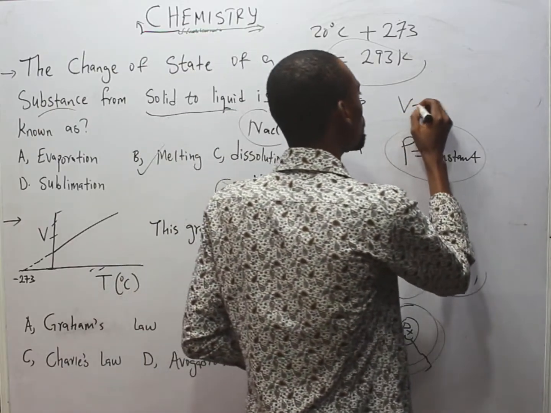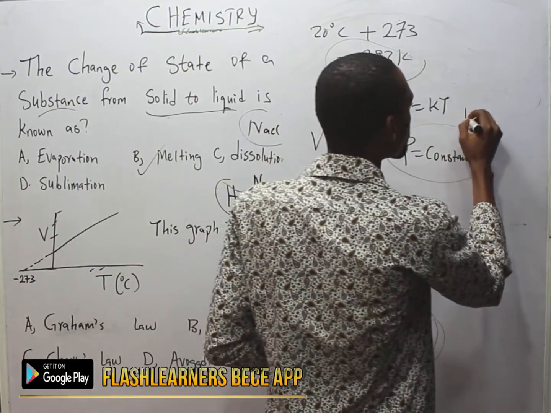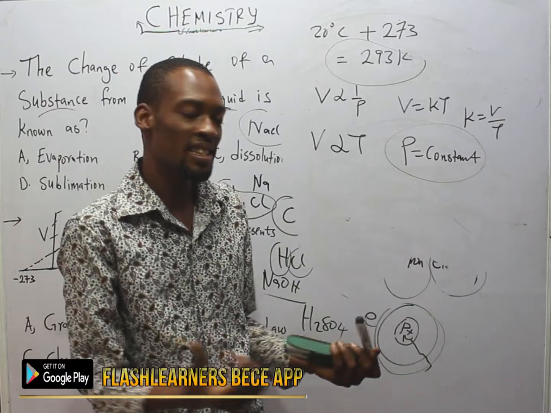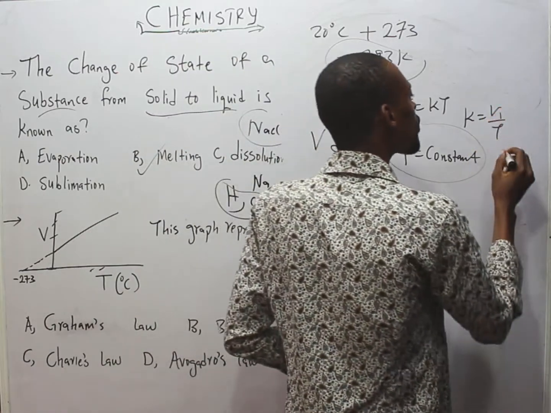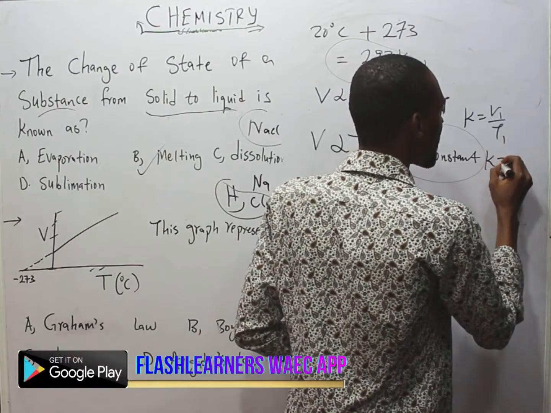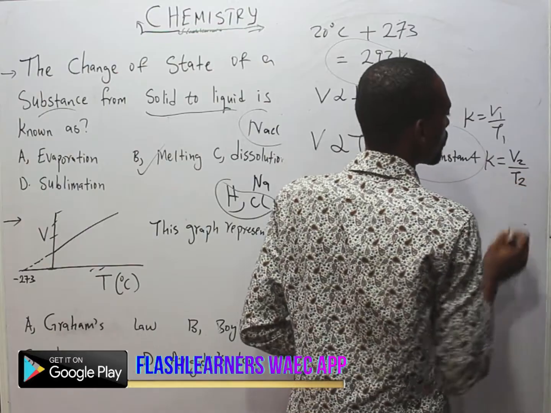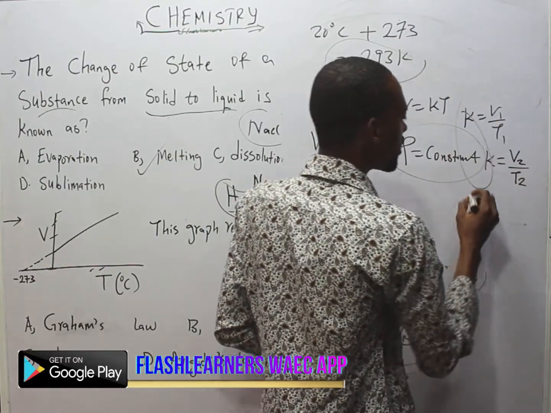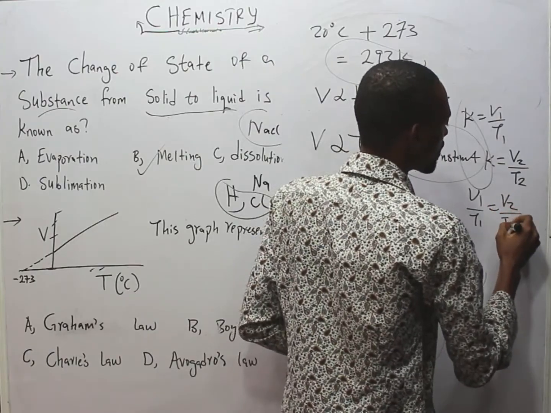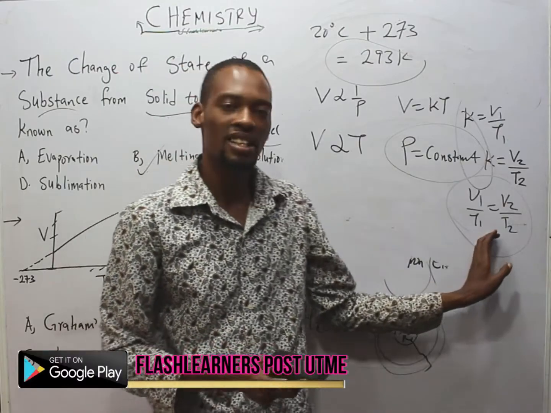This means volume is equals kT, so k is equals volume over T. If you are given two gases, the first one V1, T1, and for the second gas V2, T2. So constant is equals constant, therefore V1 over T1 is equals V2 over T2. This is very important for calculations under Charles' law.